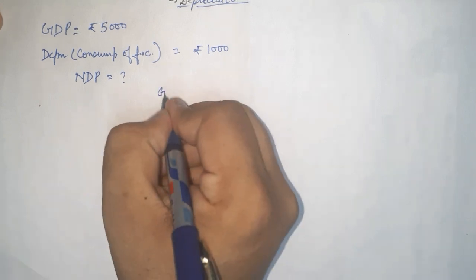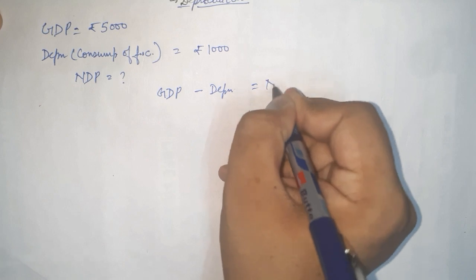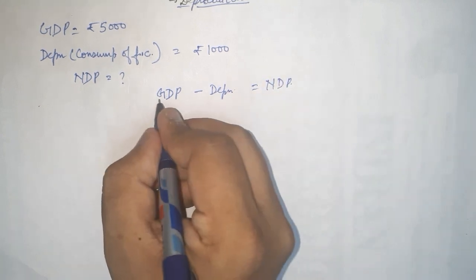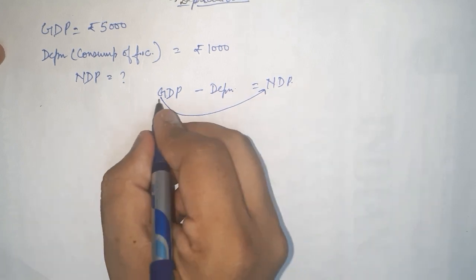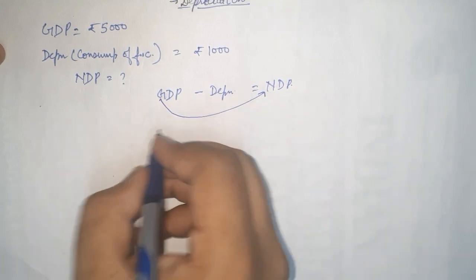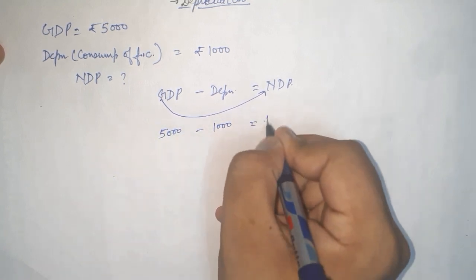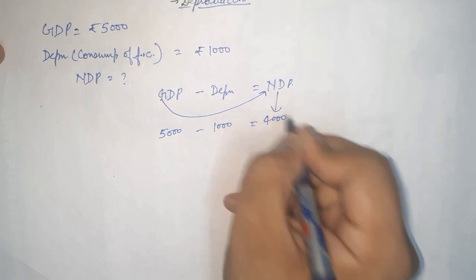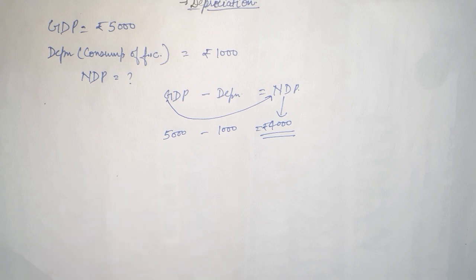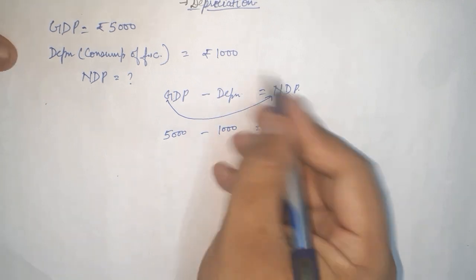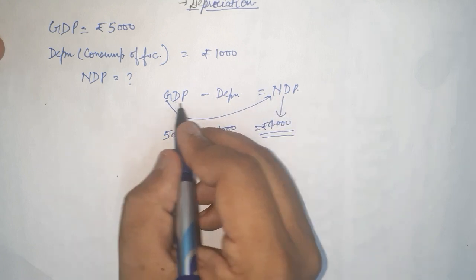So simply, from GDP you have to deduct the depreciation and you will get NDP, because in this case you are going from a gross value to a net value. Simple as that. So for converting gross to net, you have to deduct the depreciation. So from 5,000 we will minus 1,000 and you will get how much? 4,000. This will be the value of NDP. Simple. Okay, so this is the basic concept, and if you have to revert it, you can easily do it by adding the depreciation to NDP, and you will get the value of GDP.